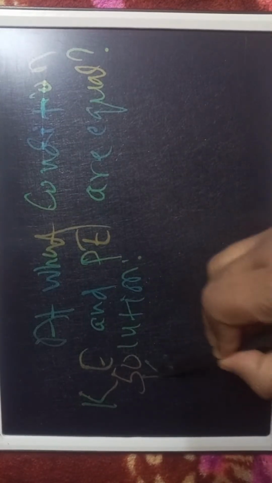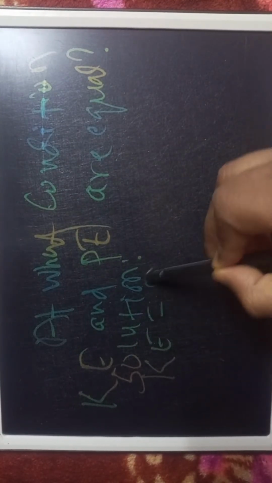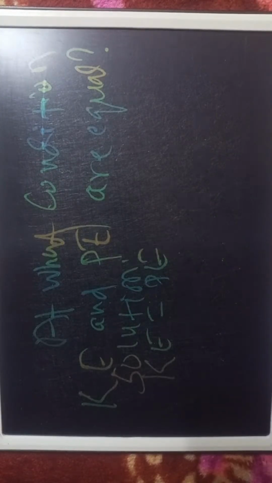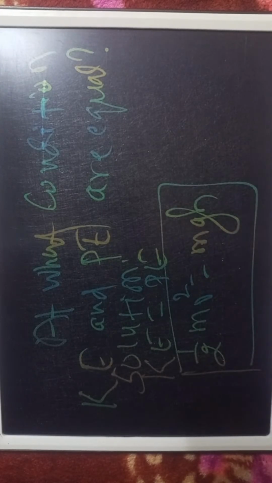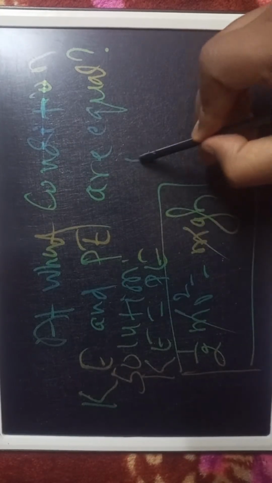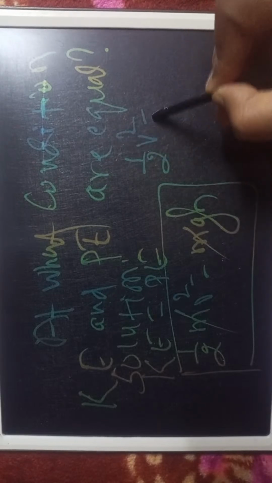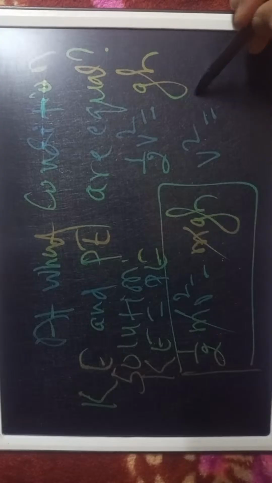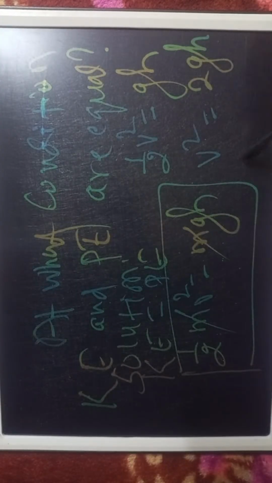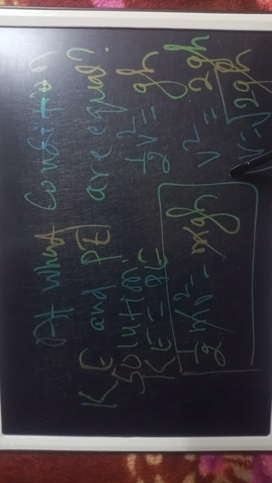Now kinetic energy is equal to potential energy. Kinetic energy is half mv square, and potential energy is mgh. Remember the formula of both and form this relation. m and m cancel, and half v square is equal to gh. Now v square is equal to 2 into gh. Now v is equal to root of 2gh. Remember this, the formula for velocity.